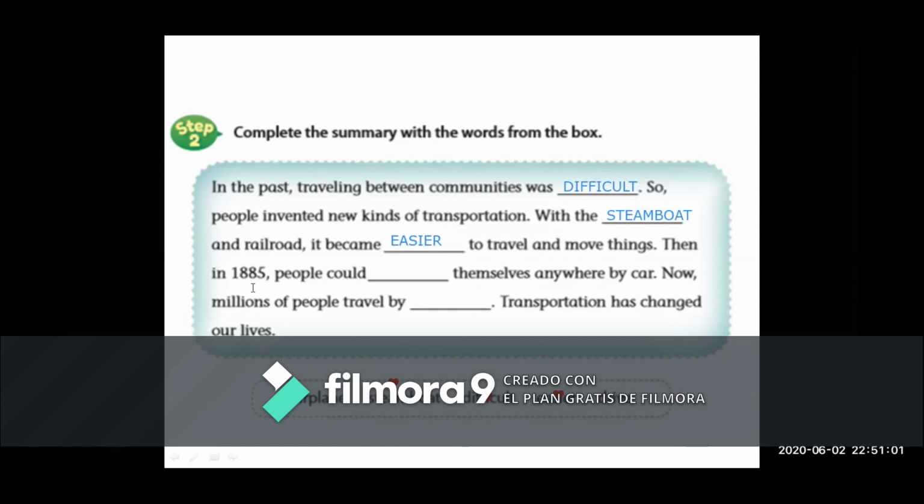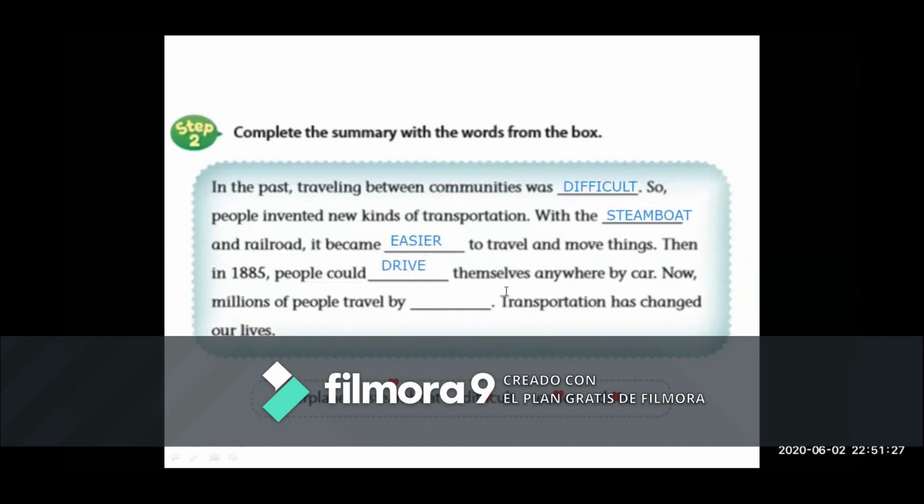Then, in 1885, people could themselves by car. What is the action we made with car? Drive, yes. Let's mark it and write it. Drive.